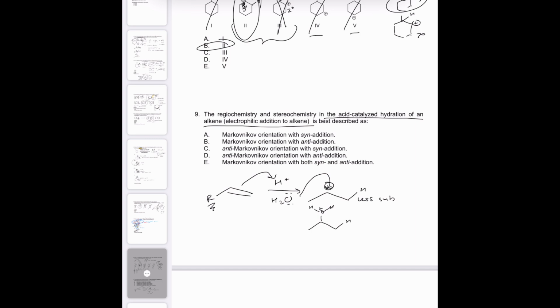So the carbocation goes to the more substituted place, so it has to be Markovnikov. So we can't have C or D.